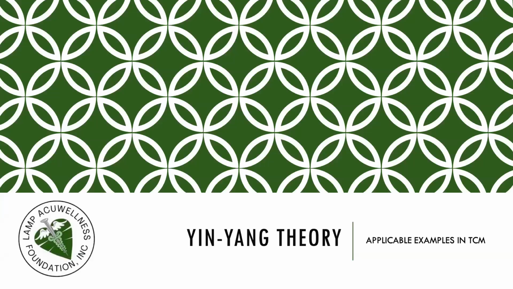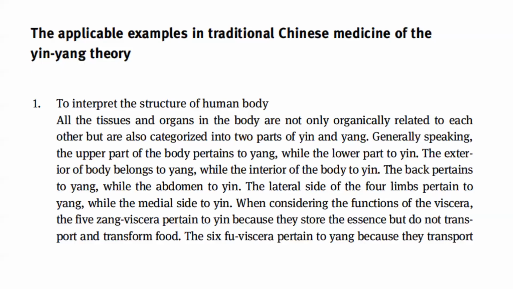Now we discuss the applicable examples in TCM of the yin-yang theory. Number one, it interprets the structure of the human body. All the tissues and organs in the body are not only organically related to each other, but are also categorized into two parts of yin and yang.